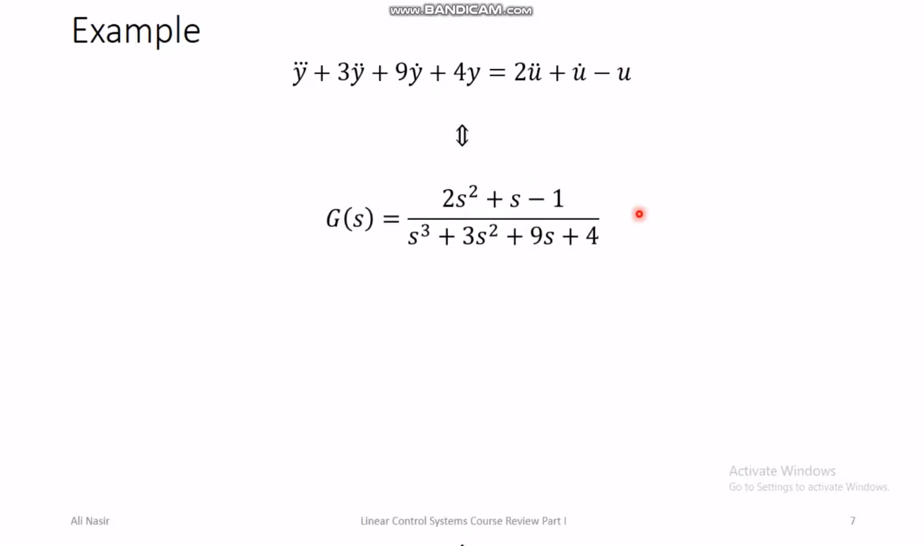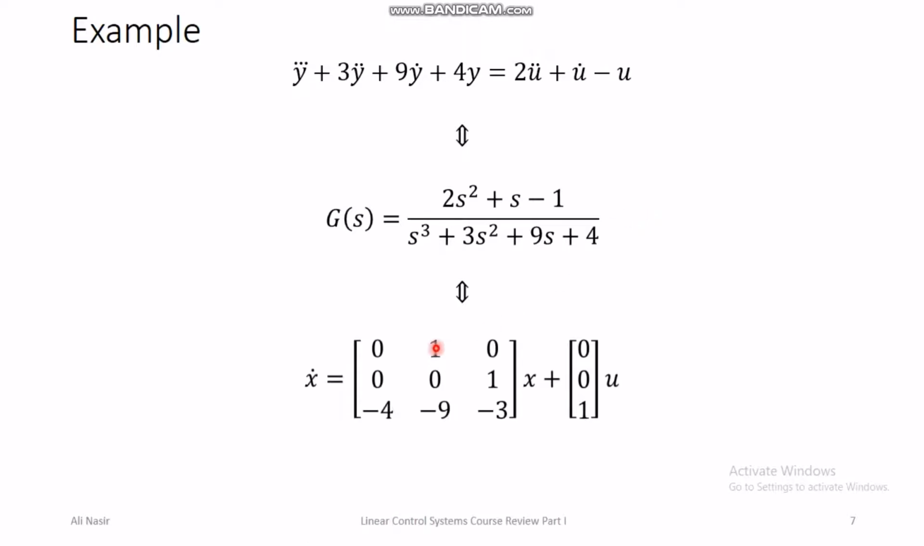And similarly you can write down the state space, all zeros, ones above the main diagonal, and this 4 comes here as minus 4, this 9 comes here as minus 9, this 3 comes here as minus 3, and similarly this is all zeros and the last entry is 1, and finally the C matrix will be this. Minus 1 comes as it is in the first entry, the coefficient of s is 1 here, it comes at the second place, the coefficient of s square becomes at the third place.